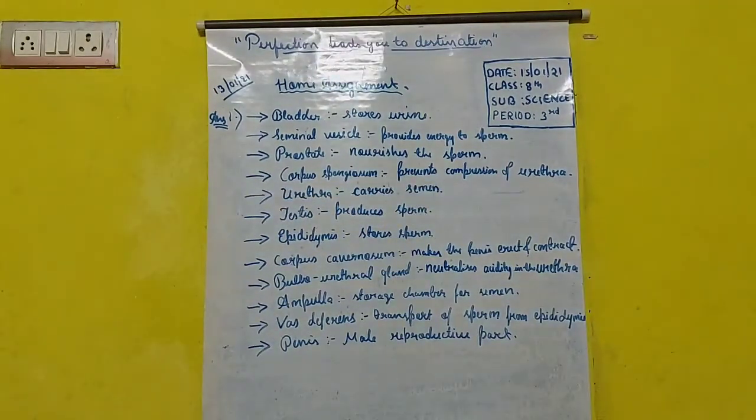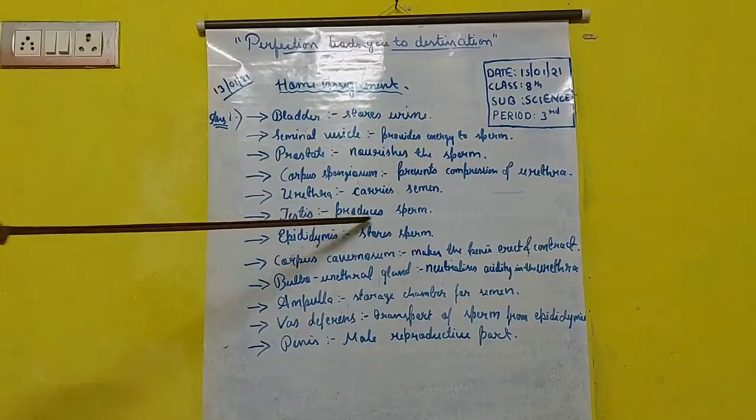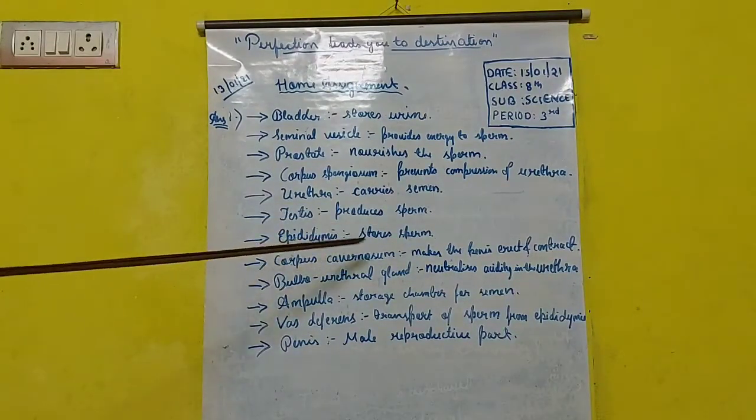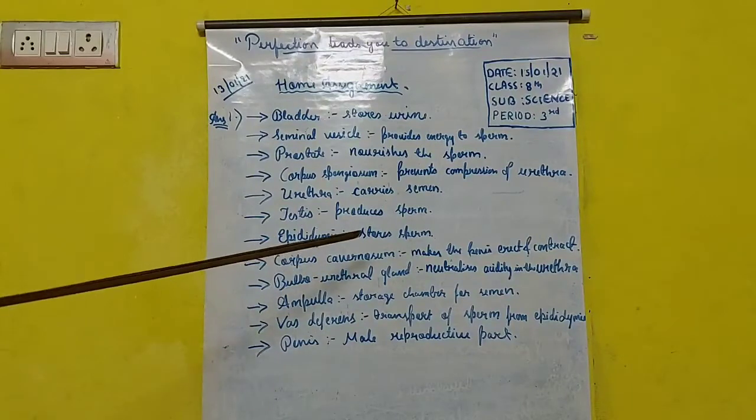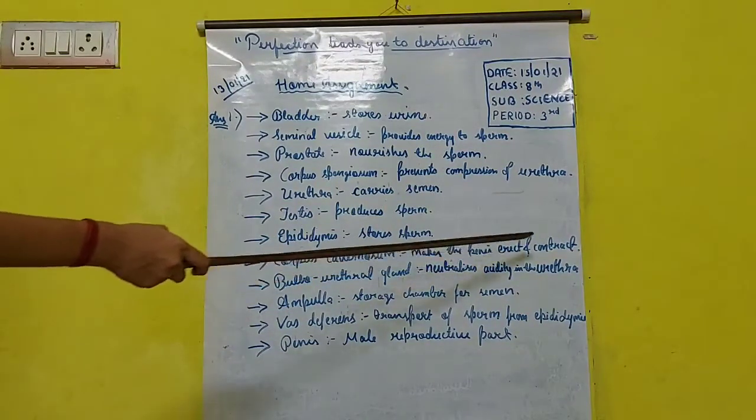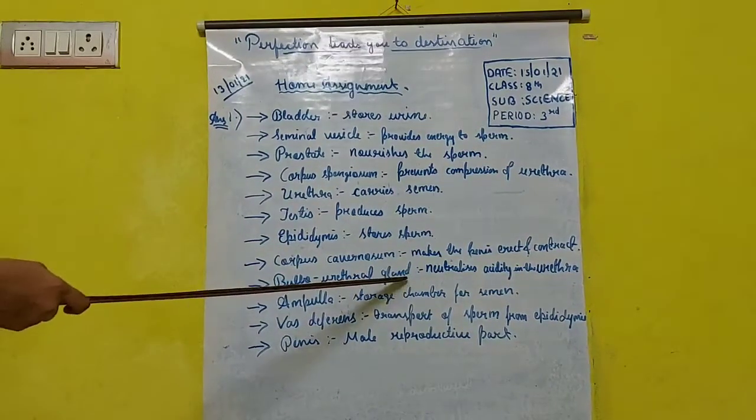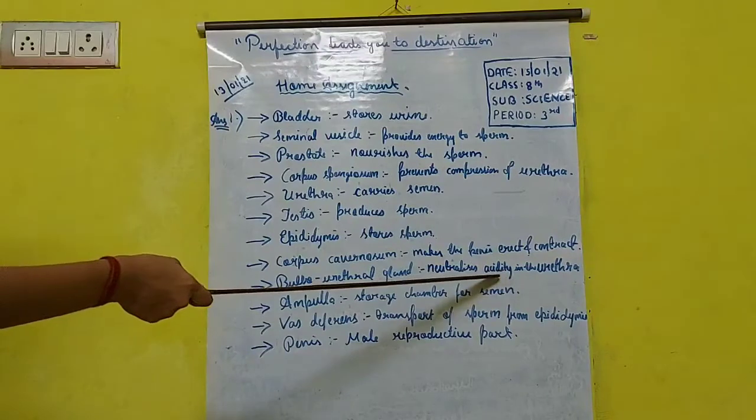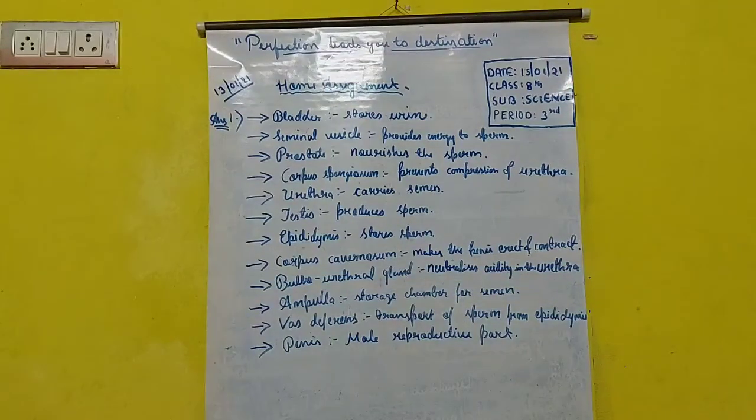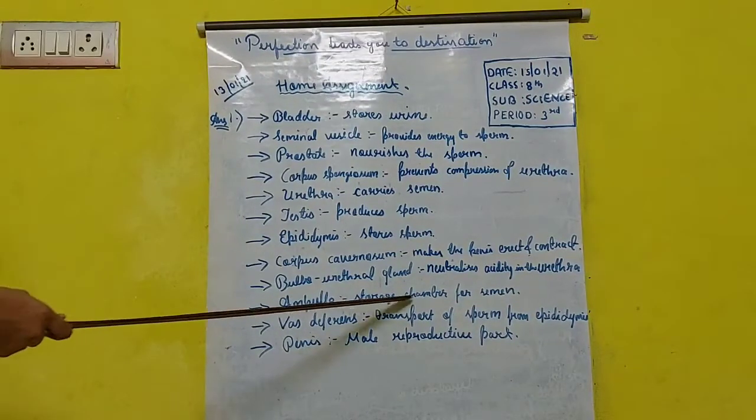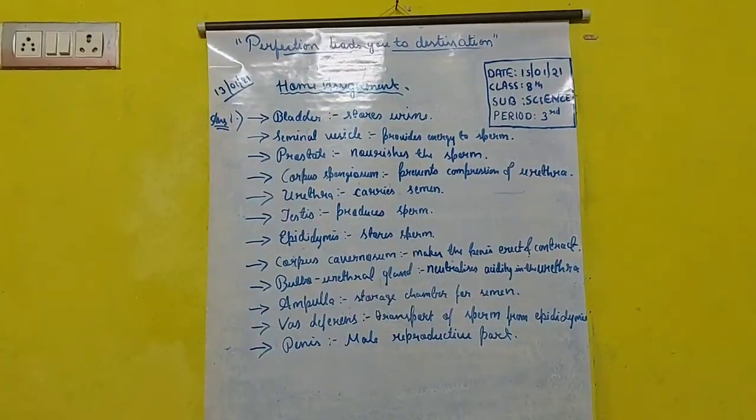We have studied about semen. Then testes produce sperms. Then epididymis stores sperm. Then corpus cavernosum, it makes the penis erect. Then bulbourethral gland, it will neutralize the acidity in the urethra, because urethra consists of the urine and urine is acidic in nature. So it will help in neutralizing the acidity in urethra. Then ampulla, it will be the storage chamber for semen. Whatever semen is produced, it will be stored in ampulla.